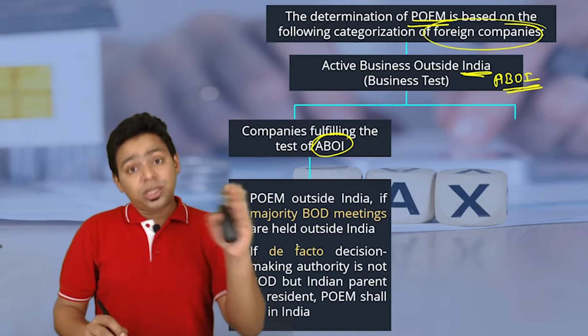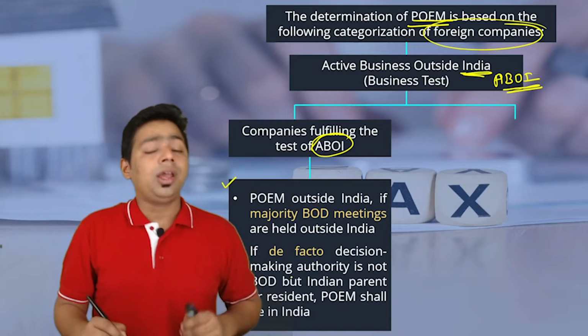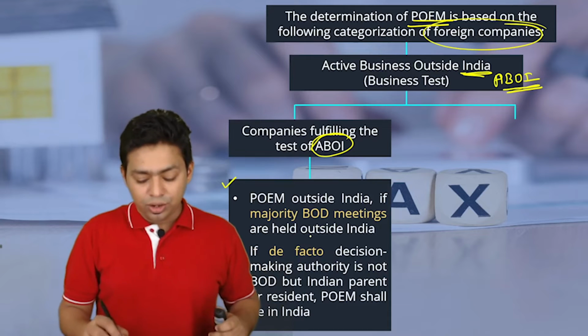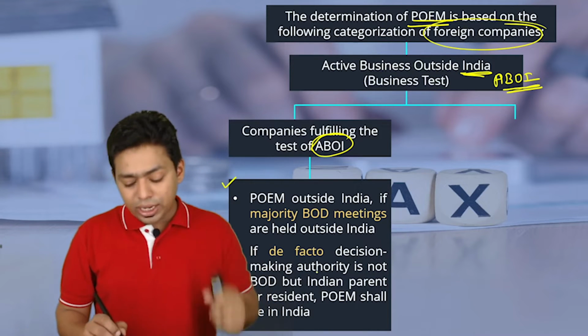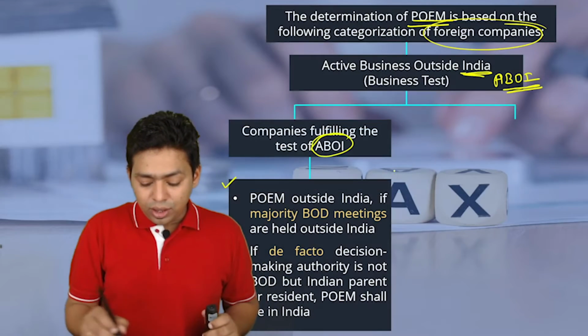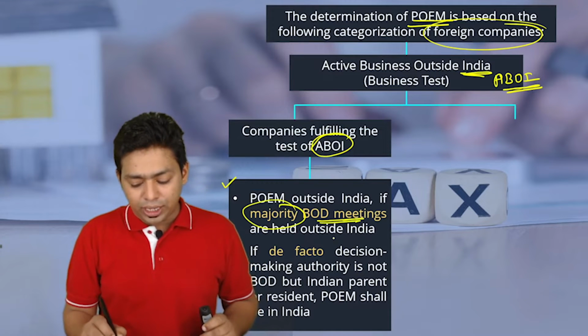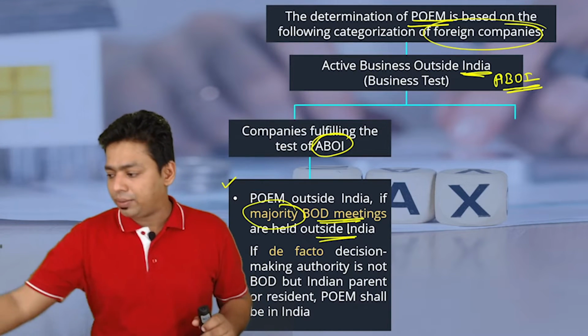Now we will check the additional condition. So this is the primary condition and then we have to check the additional condition. The POEM will be considered outside India if a majority of board of directors meetings are held outside India.